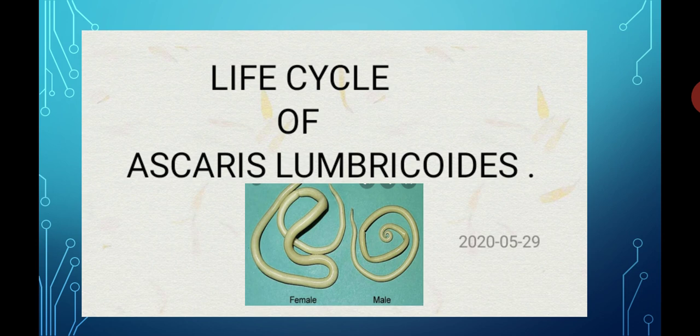Let's see what first is ascariasis. In the last lecture, we had discussed ascariasis. In short, ascariasis is defined as an infectious disease of the human intestinal tract. This ascariasis is caused by a roundworm called Ascaris lumbricoides. Ascaris lumbricoides is an endoparasite.